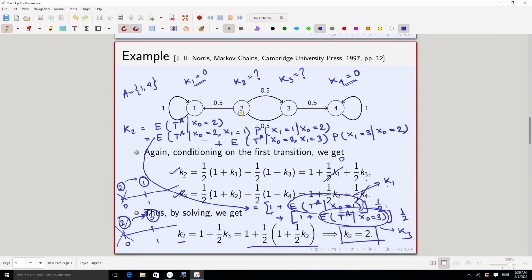But the only crucial point, keep in mind, this one plays a role in the case of the expectation, but when we talk about the probability, these 1 terms do not come there. So keep this in mind. Sometimes we forget to add 1 in the case of the expectation, sometimes we add an extra 1 in the case of the probability, and that is not correct. So when I am talking about the hitting probability, the calculation will not involve 1, but the calculation of the expected time of hitting will involve this 1, because one step that I am taking needs to be added to the expected value, but that need not be added to the probability.